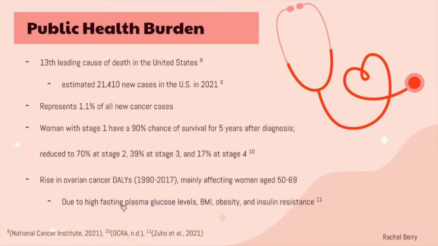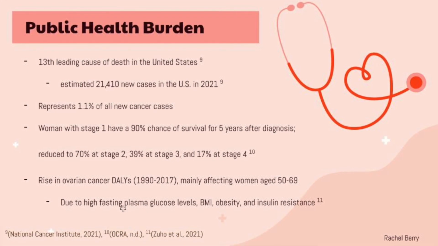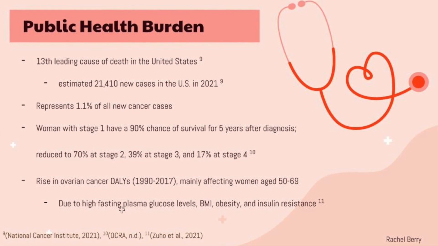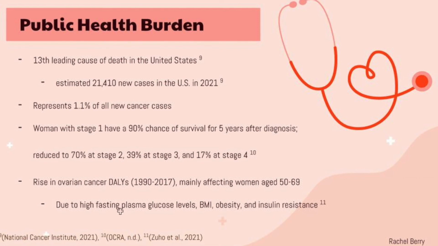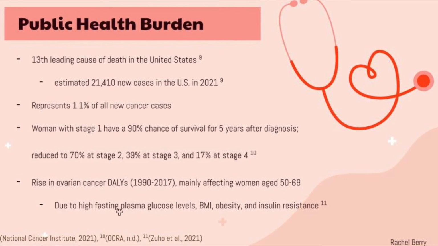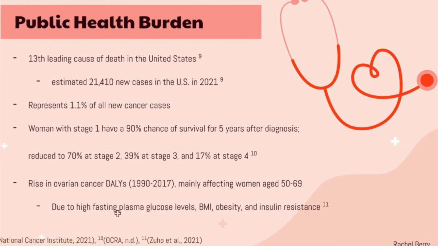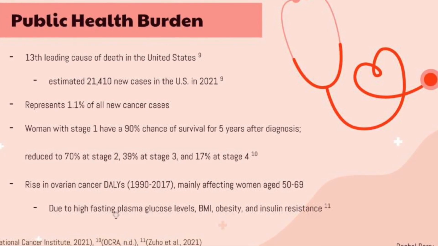As for the public health burden, ovarian cancer is the 13th leading cause of death in the U.S., and it was estimated in 2021 that 14,000 women would die from it. Almost half of the women diagnosed with ovarian cancer live at least 5 years after diagnosis, but it does depend on the stage of cancer the woman has. As for its prevalence, ovarian cancer represents 1.1% of all new cancer cases in the U.S.